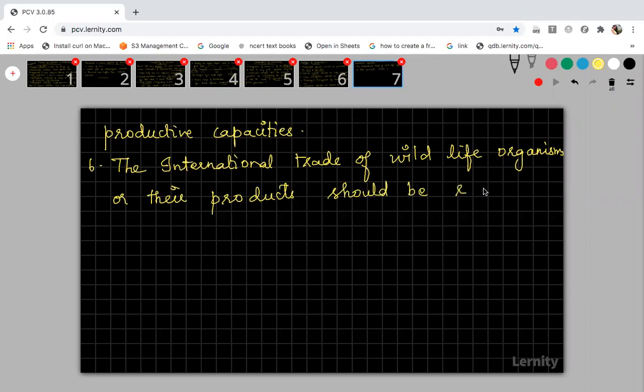It should be regulated by legislature. Previously we didn't have any restriction for hunting of organisms. Nowadays you cannot do like this, because we have many rules and regulations: we should not hunt organisms for their horns or for their skin.